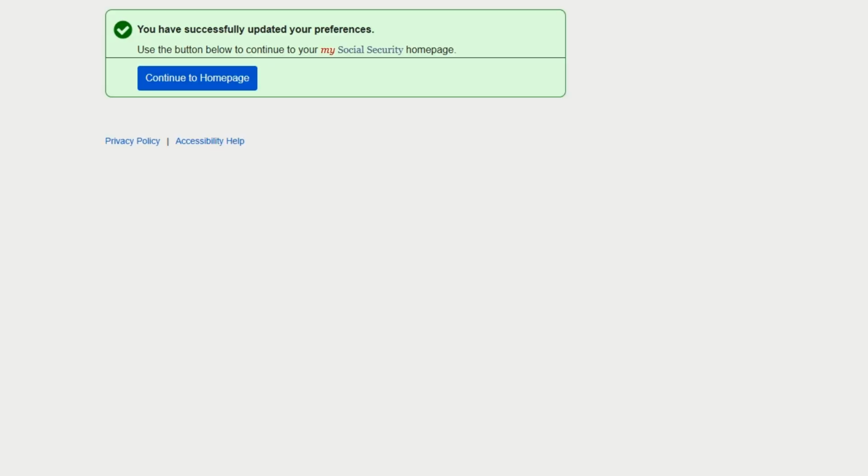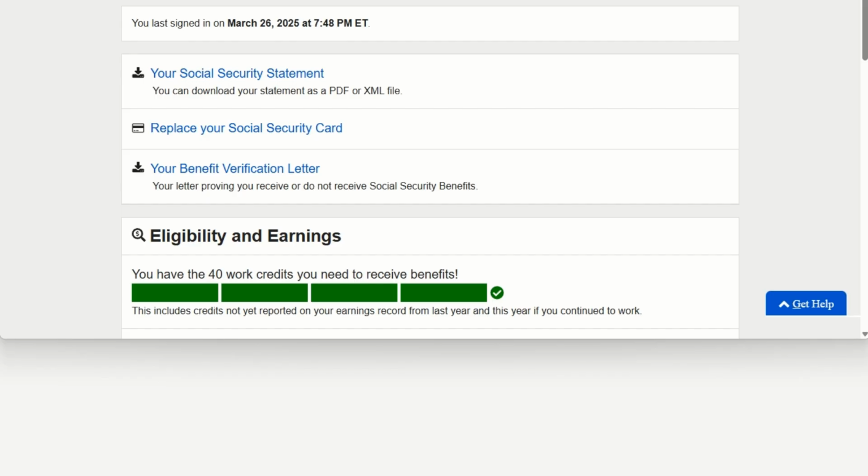Once you save and continue, you've updated your preferences and it'll take you back to your home page. Once you get to this page, I purposely moved the screen up because I don't want to share what I earn. But once you get to this page, you're going to see a couple of things.